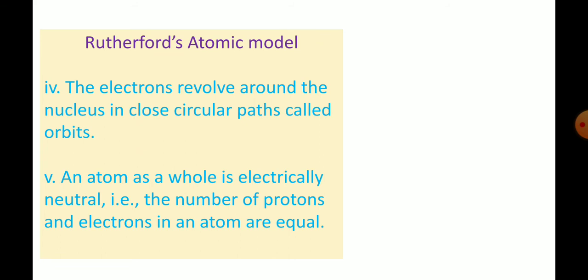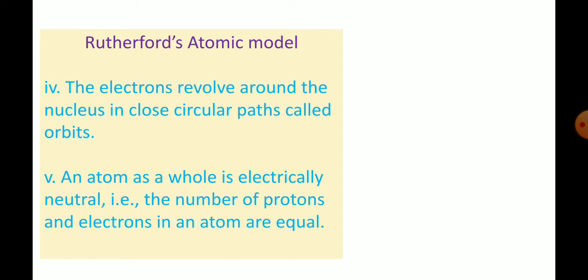Okay, then point number 5 is telling about the charge of an atom. An atom is neither positive nor negative. An atom as a whole is electrically neutral. We know that when the number of positive charges is equal to the number of negative charges, it will be a neutral species. So he says that in an atom, the protons possess positive charge and the electrons possess negative charge. So he has concluded that an atom as a whole is electrically neutral, and this neutrality is due to the number of protons in an atom being equal to the number of electrons.